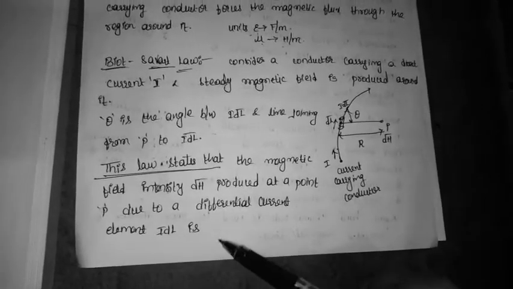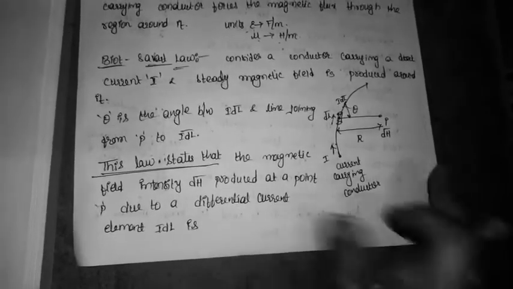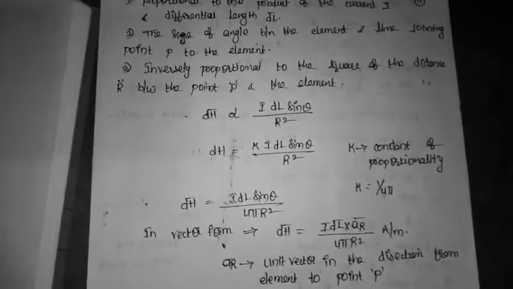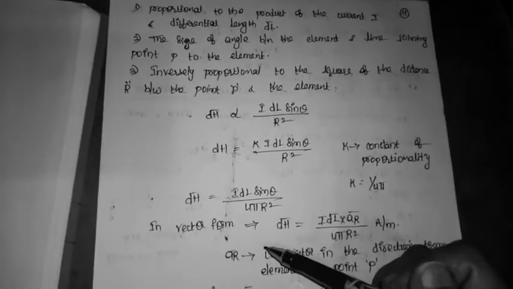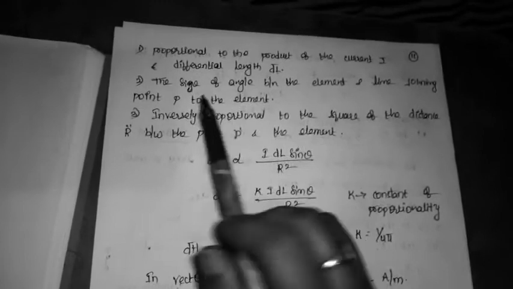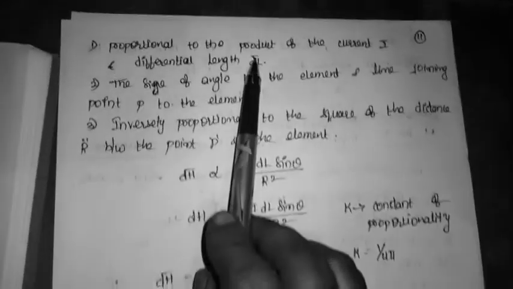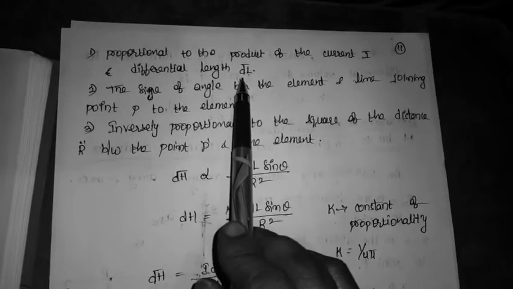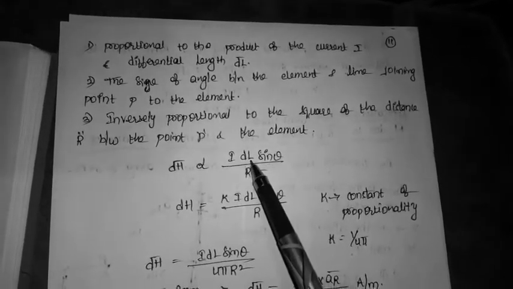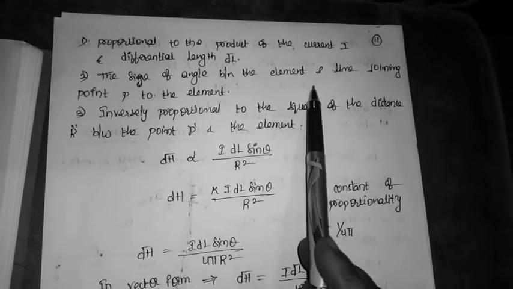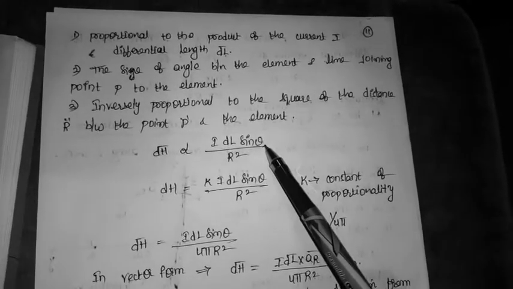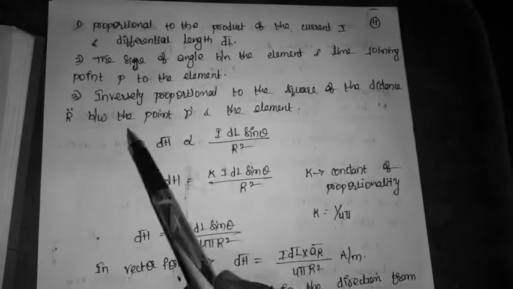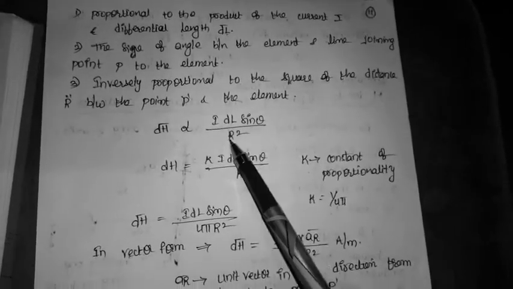So what is the statement of Biot-Savart's law? This states that the differential amount of magnetic field intensity produced at a point P is directly proportional to the product of the current I and the differential element dl, I dl, and to the sine of the angle between the element and the line joining the point P, that is sine theta, and it is inversely proportional to the square of the distance, same as in Coulomb's law, that is r square.